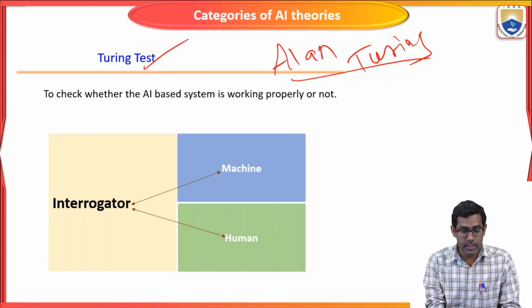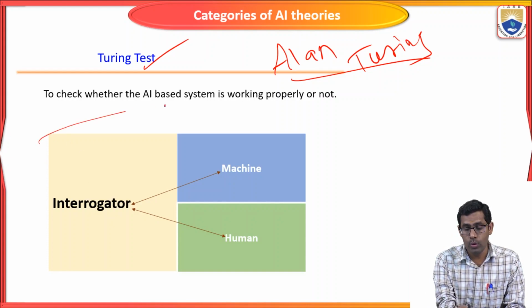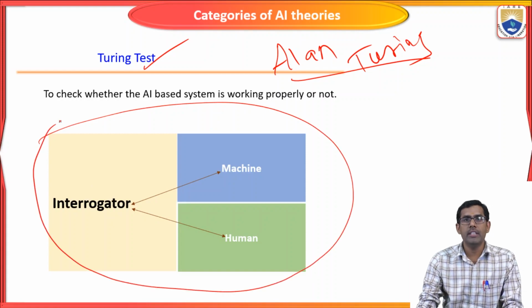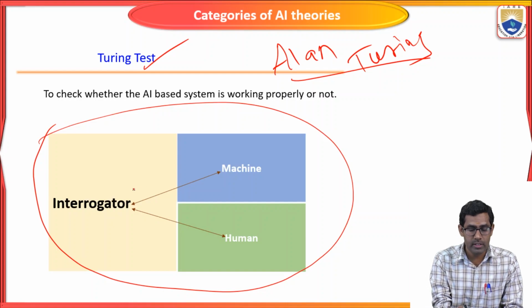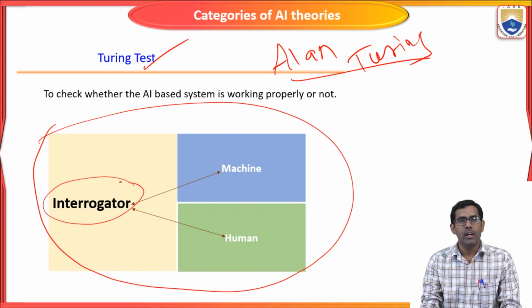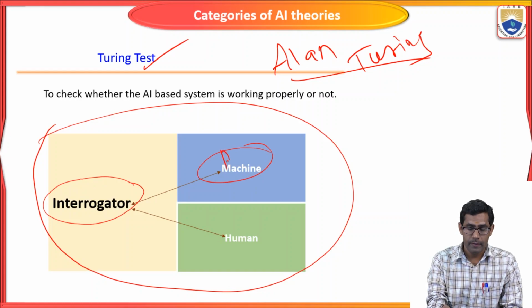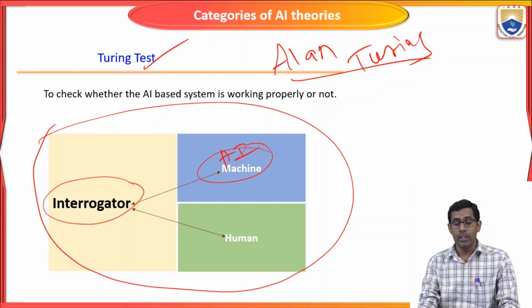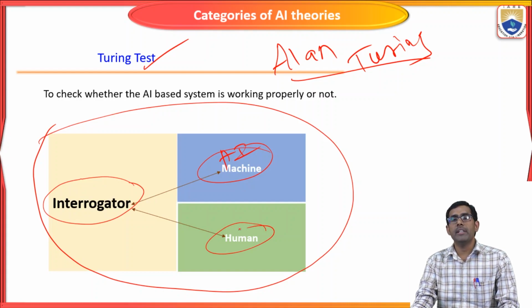Okay, so here just consider a whole setup based on a house. For example, if you have a house, one room is for the interrogator, one room is made for the machine, the artificial intelligent machine, and one room is made for the human. Separately they are kept.